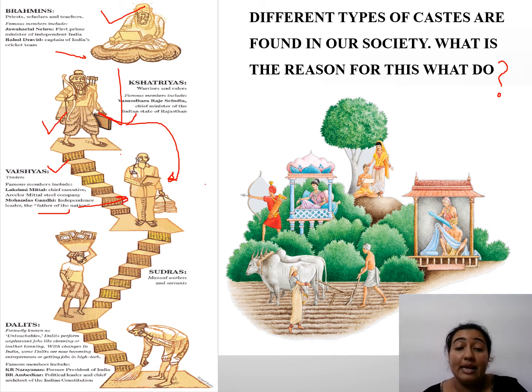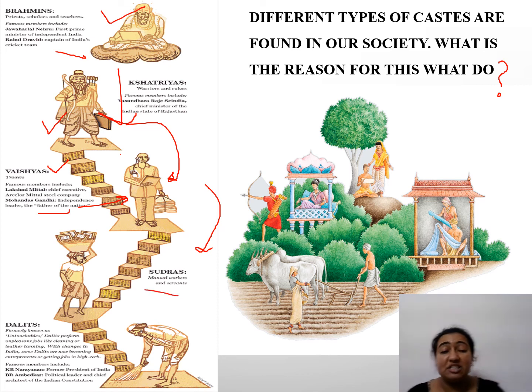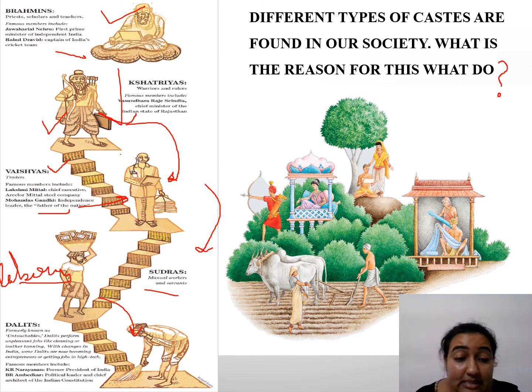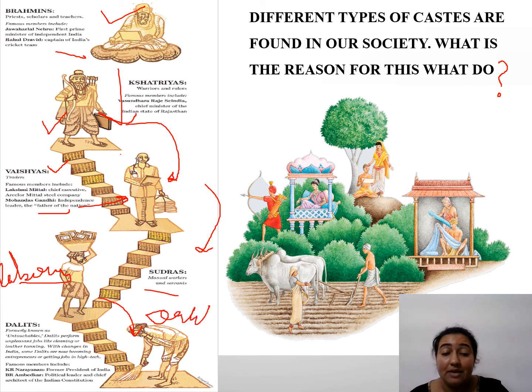After Vaishyas, there came the Shudras, manual workers and servants and daily wage laborers, है ना, जो labor का काम करते थे. So they were Shudras. Now last में people came sweepers, outcasts, है ना untouchables, Dalit people. So Dalit people were also known as outcasts or untouchables.